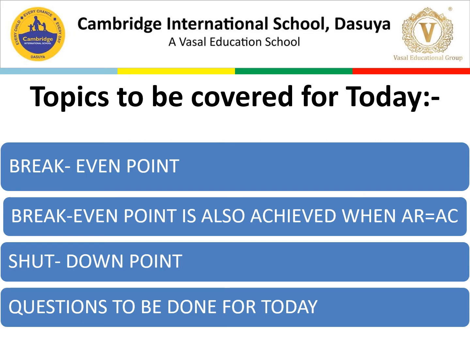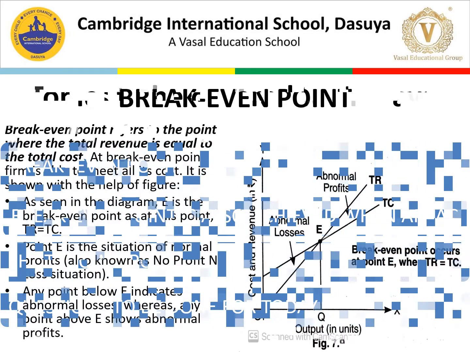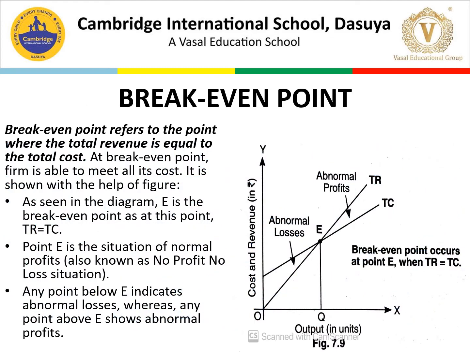So let's see what is in the break-even. First let's understand what break-even point is. Break-even point refers to the point where total revenue is equal to total cost. The point where total revenue and total cost both intersect each other and become equal, we call it the break-even point.